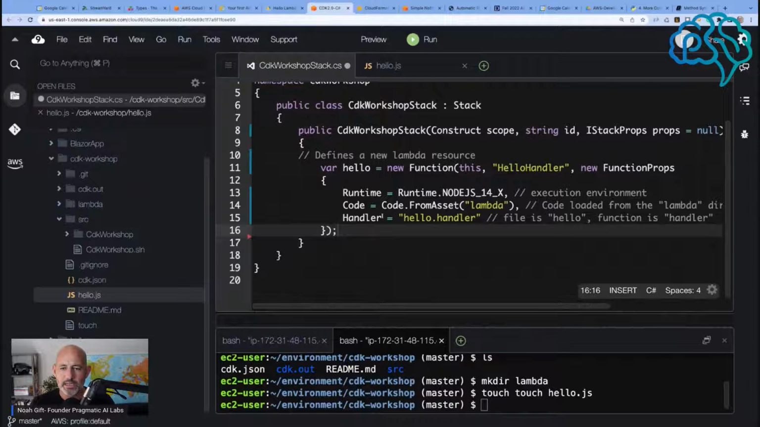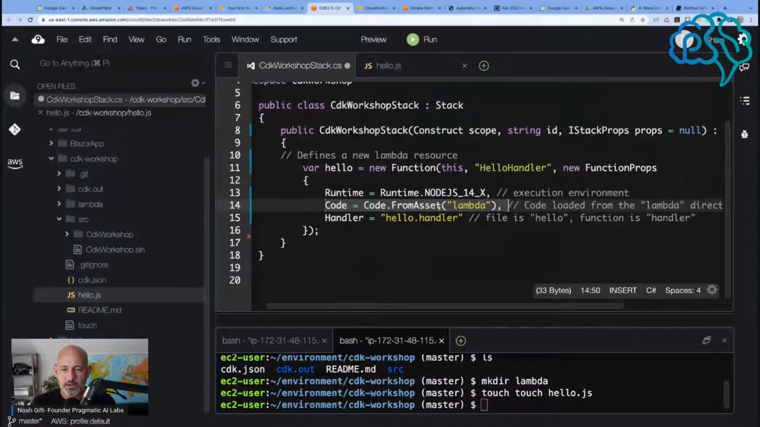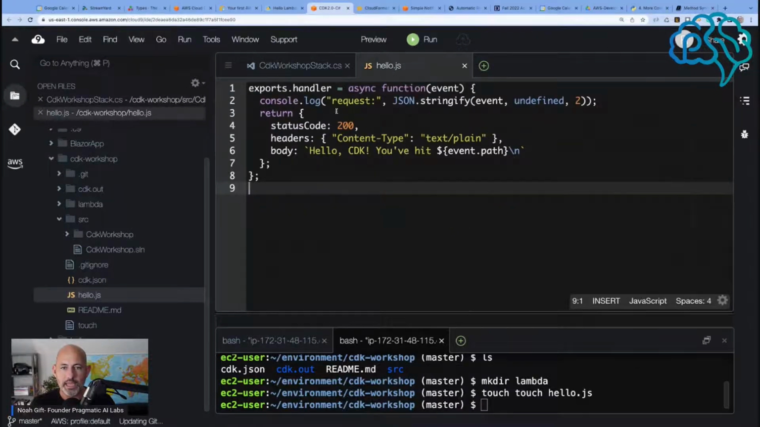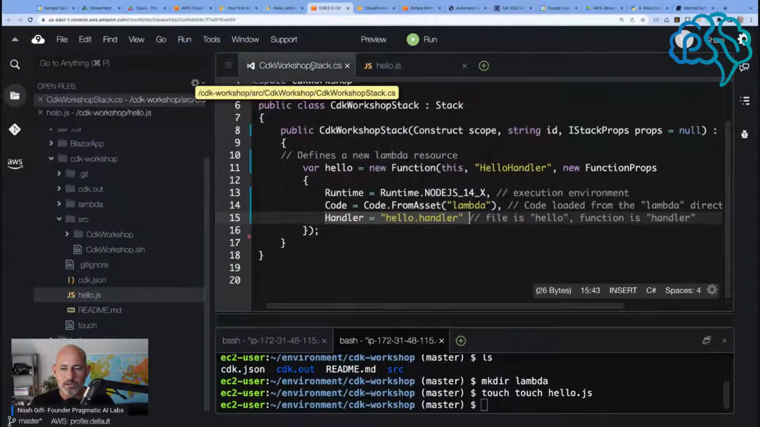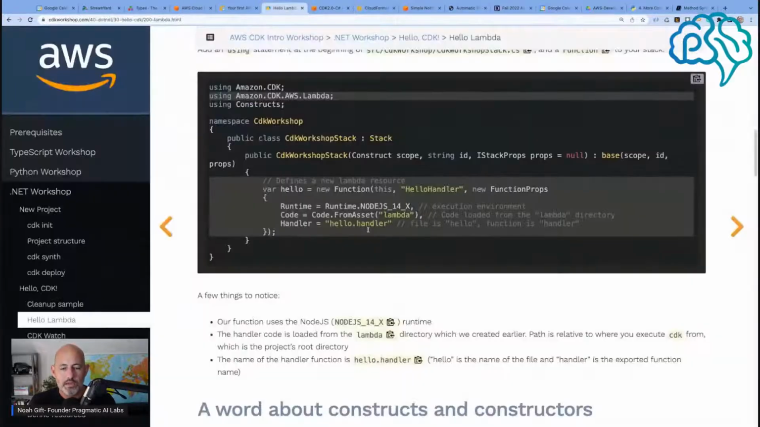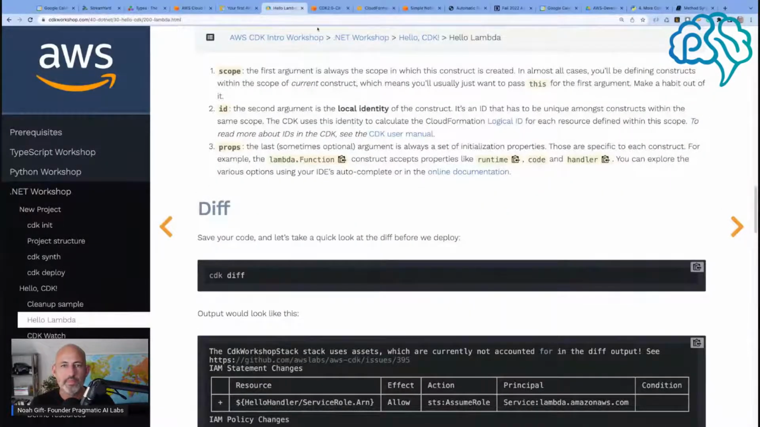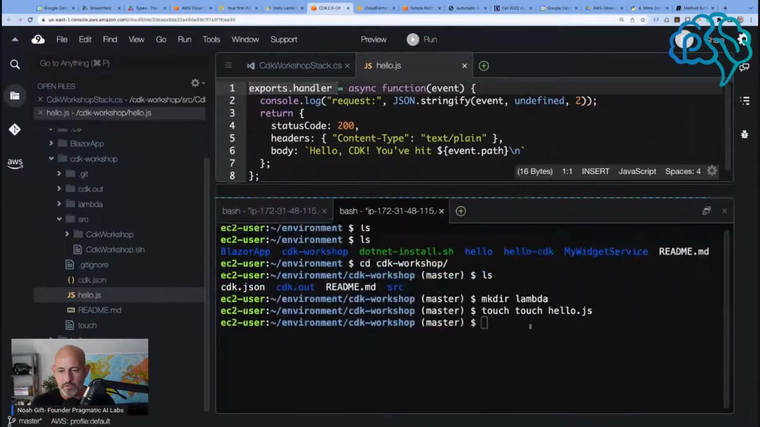So we're basically going to create a node runtime. We're going to tell it where the file lives. It's in that directory lambda, and then we're going to see what the handler is called, right? Because the handler is called exports.handler, hello.handler. Oh, hello, and then dot handler, I guess. Okay, and then we see all this. We can do a diff, CDK diff.